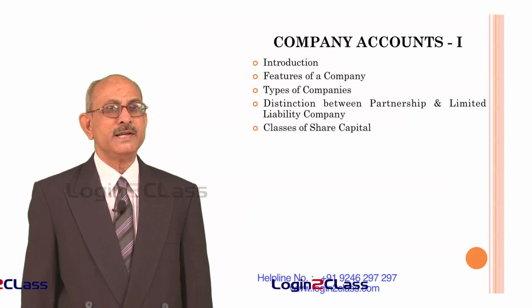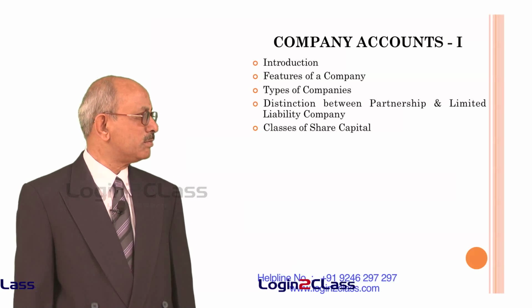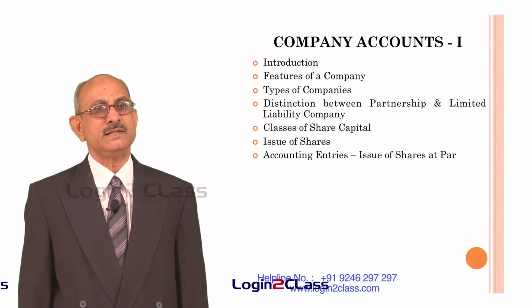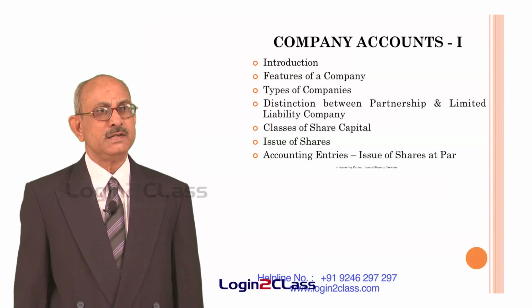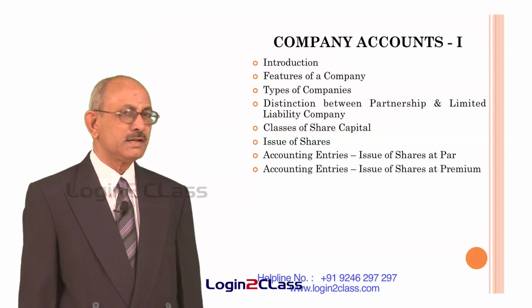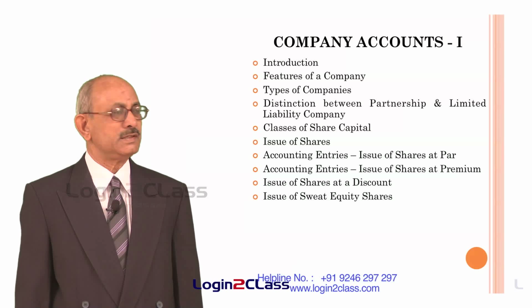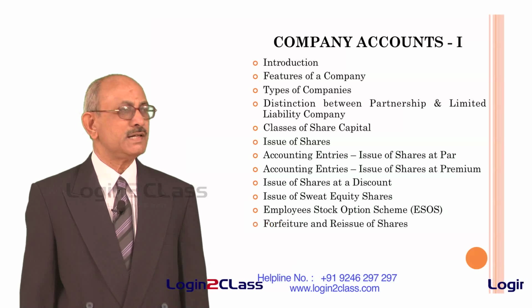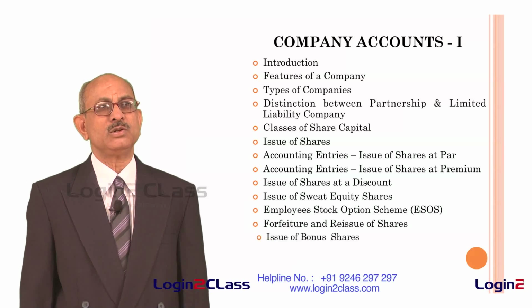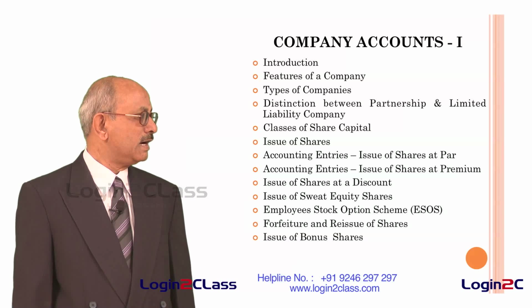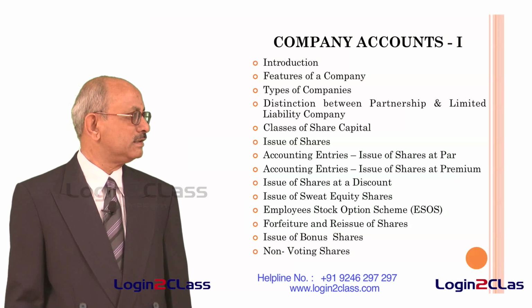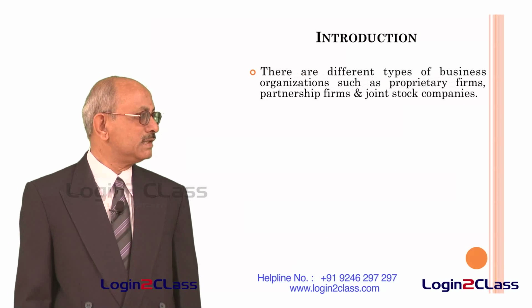And how many classes of share capital can be issued by a company? How is the issue of shares done? What are the accounting entries in respect of shares issued at par, issued at premium, and issued at discount? And we will also talk about sweat equity shares, stock option schemes, and then forfeiture and reissue of shares. And finally, we will also discuss the issue of bonus shares and also another class of shares known as non-voting shares. So let us now start with the introduction.